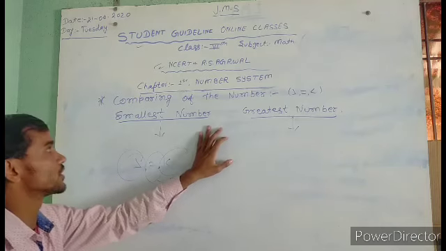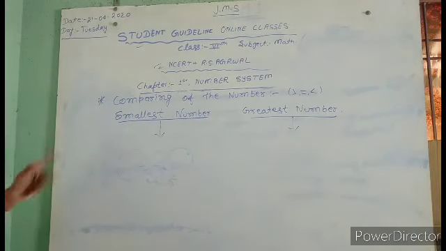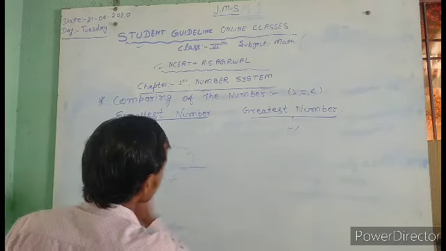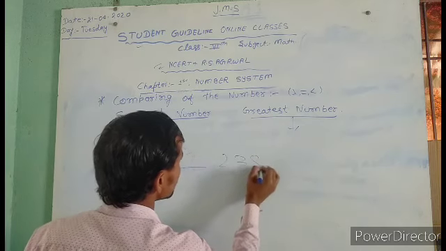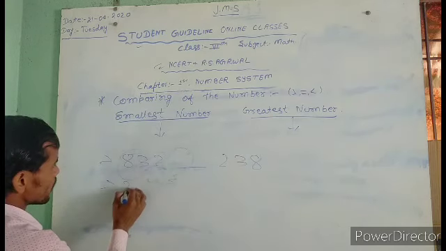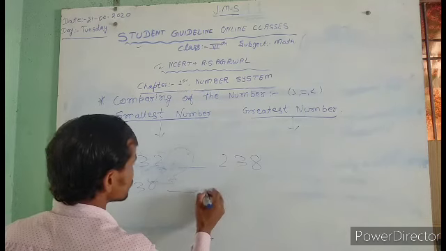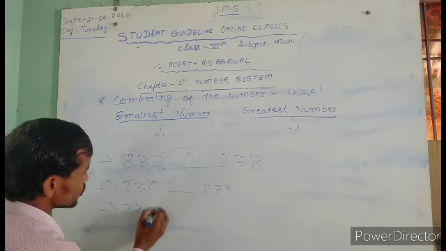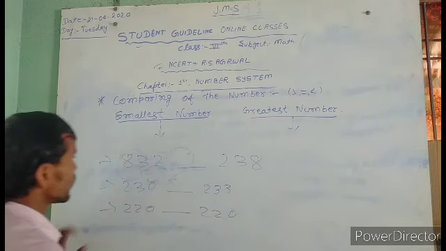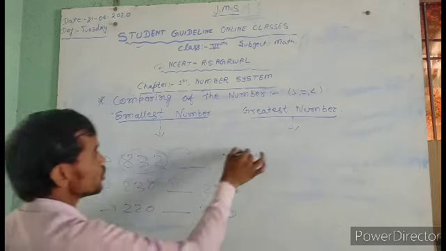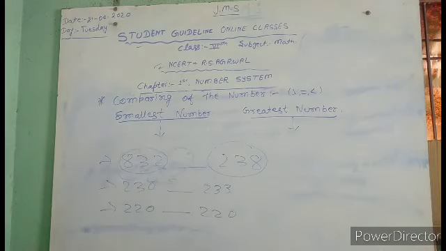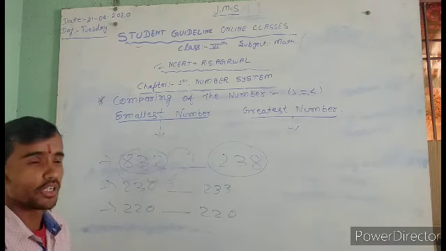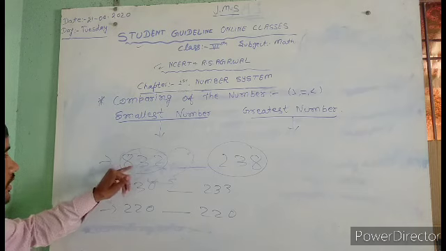First, the smallest number. Like, I write one example on the board: 832 and 238. Another example is 234 and 233, and the next example is 320 and 220. Okay, that's the first, 832 and 238. So first, think about which is greater than and which is smaller than.